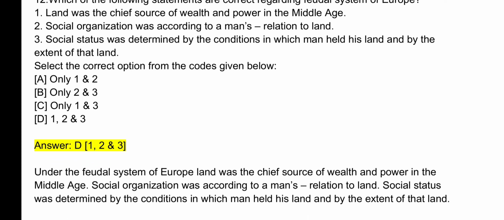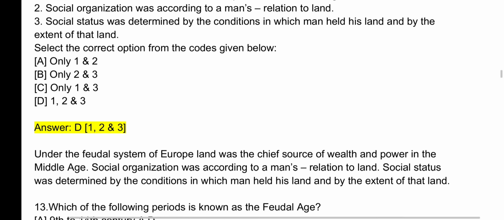Under the feudal system of Europe, land was the chief source of wealth and power in the Middle Age. Social organization was according to a man's relation to land. Social status was determined by the conditions in which man held his land and by the extent of that land.